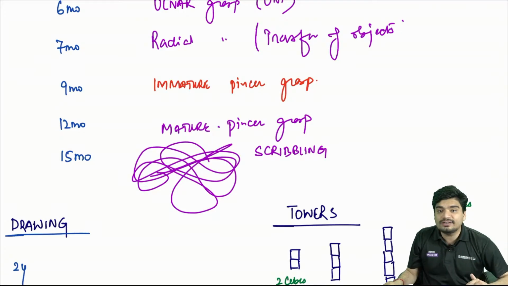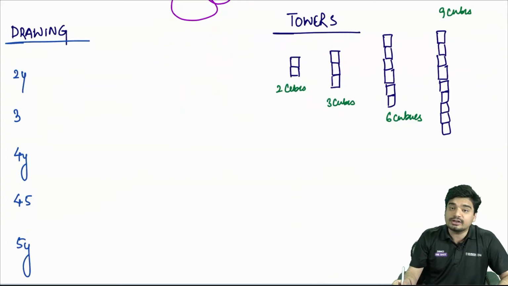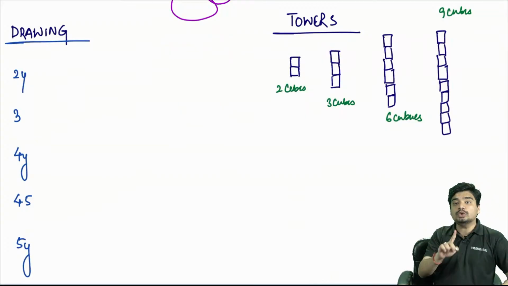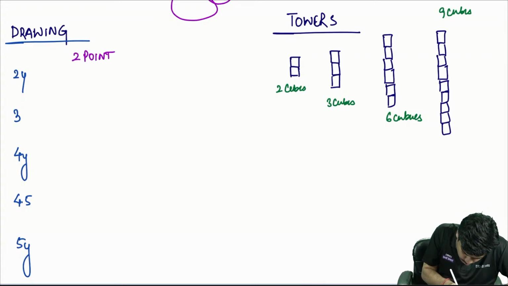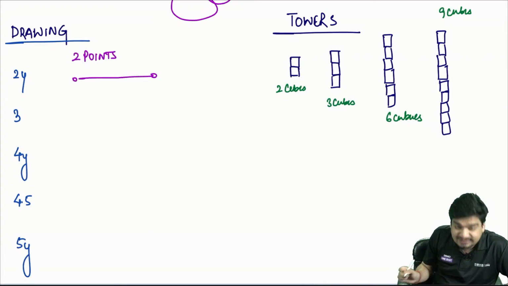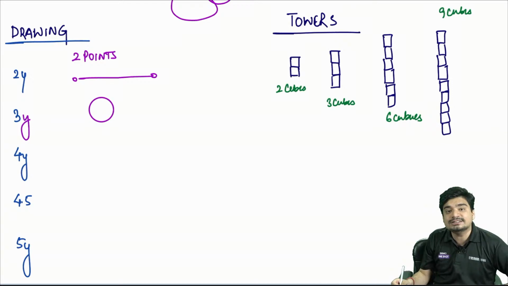Then comes your drawing skills. Drawing skills are very important. They are very frequently tested. So coming to the drawing skills, at 2 years, how do you remember? At 2 years, 2 points. He's able to draw a straight line between 2 points. At 3 years, child is able to draw a circle.